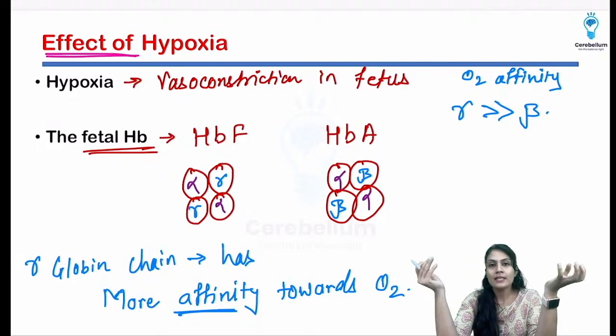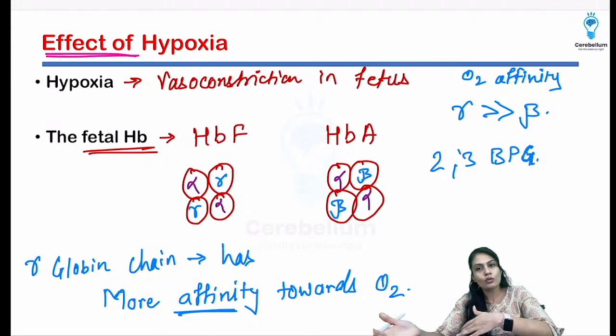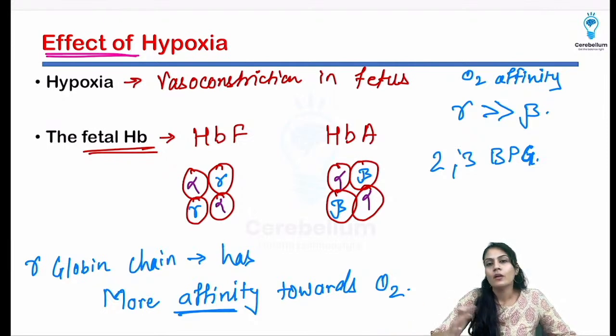But if those seats are taken up by 2,3-BPG, or 2,3-DPG also, di and bi, you can call anything. Remember that it is produced by the Luebering-Rapoport pathway, and there are limited seats.